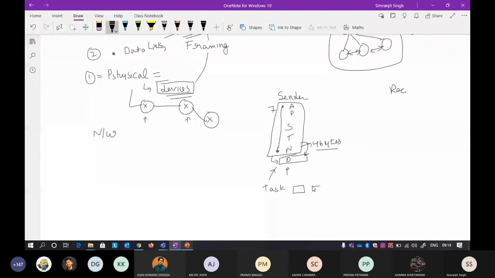Okay, so framing is what it is, just taking the data from the above layer and putting the data into frames. Okay, so it is just a basic thing like that.